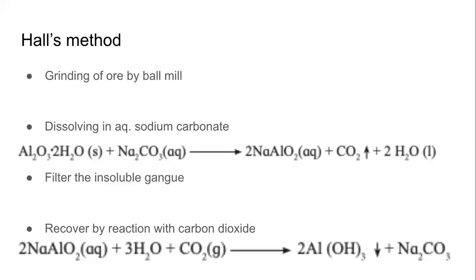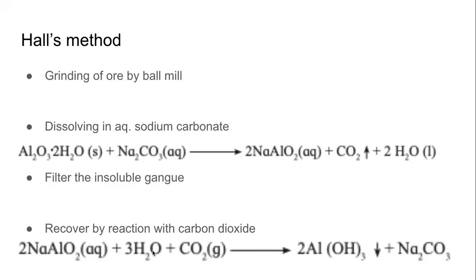Okay. Once again, we will filter all the gangue that is not dissolved in this, and then another difference from Bayer's method is we will not react it using water, but the reaction now will be with carbon dioxide. Water is already there. So this carbon dioxide and water that is produced, that itself is used to get aluminum hydroxide. So grinding is common between Bayer and Hall method. Dissolving is common. Filtration is common. Recovery of aluminum hydroxide is common.